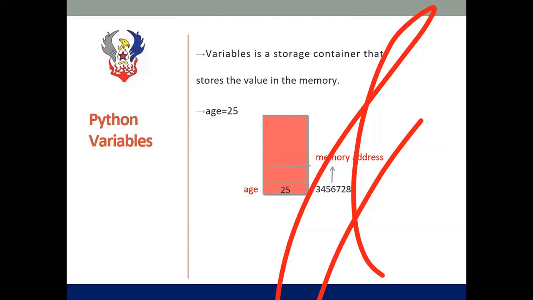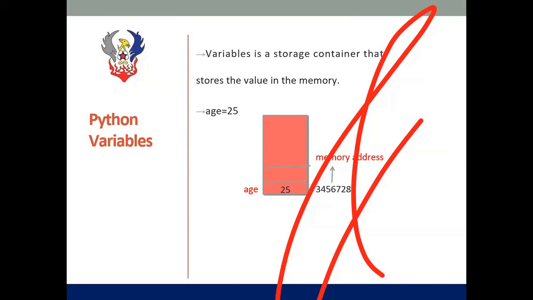So how can we locate the memory address of the variable? Do you have any ideas? Okay, fine. In Python, we can use a function called id. With the help of this function, we can check at which location in memory the variable is stored.